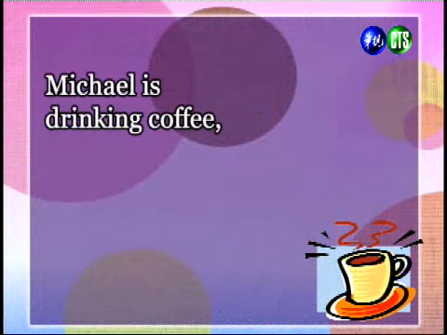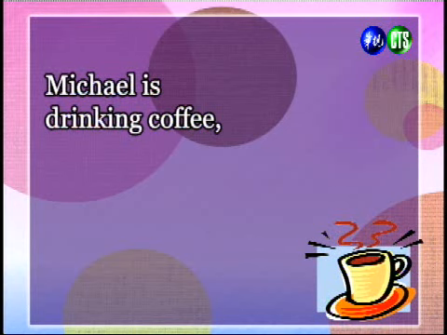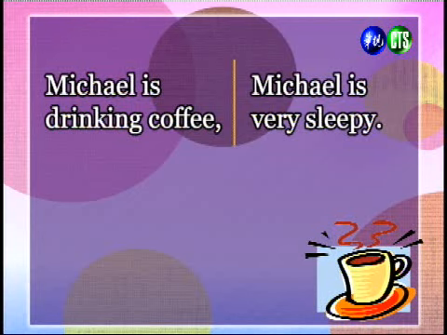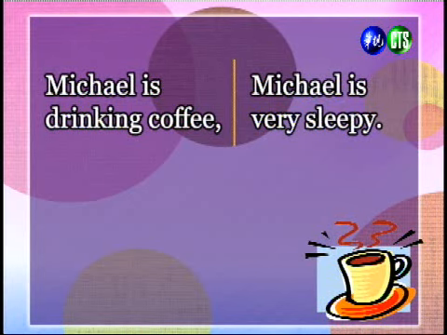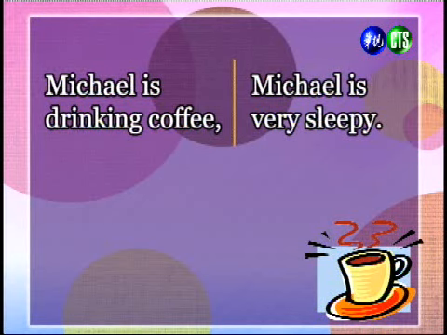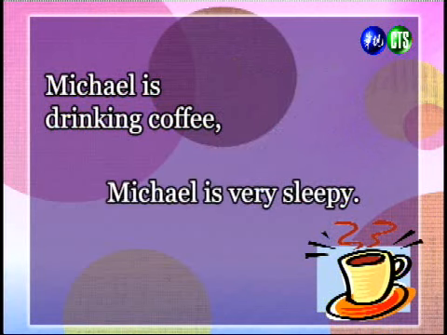All right, so let's take a look at our sentences again. So this idea of subordination means we have 2 phrases here. Michael's drinking coffee and Michael is very sleepy. So in our minds, we can decide that Michael is drinking coffee is a key information and Michael is very sleepy is additional information to this topic. 好，在这2个句子里面呢，我们会发现Michael is drinking coffee 是最主要的一个想法，那 Michael is very sleepy 是附加的一些资讯。Right, and so since Michael is very sleepy, it's not as important.